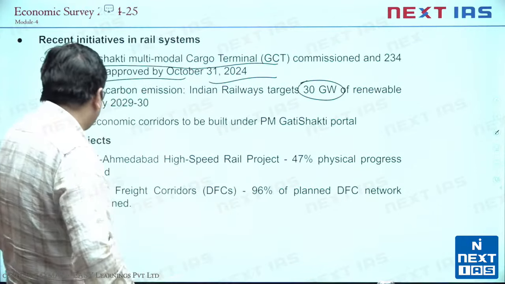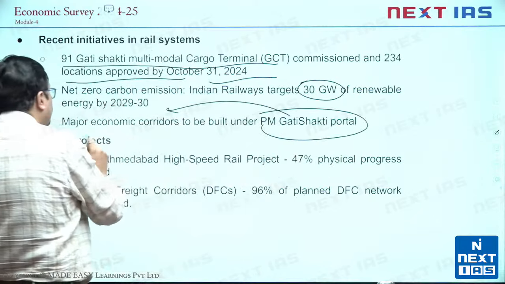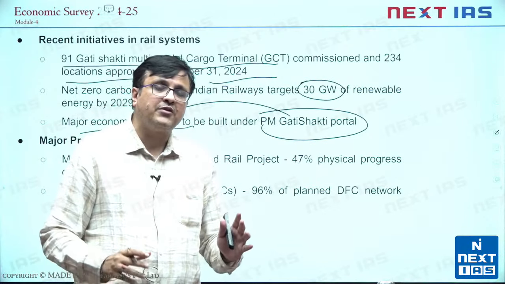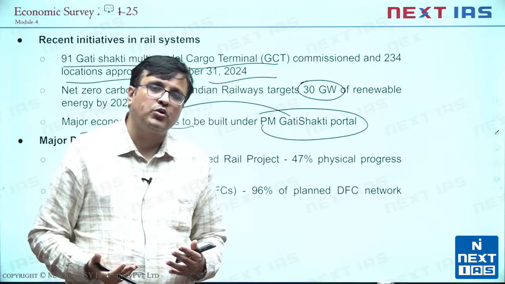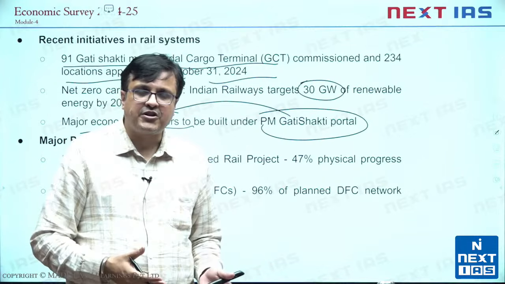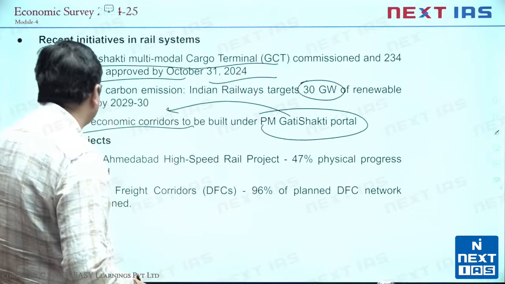Bareli. Then of course we also see that on PM Gati Shakti portal now, all major economic corridors will be built, and this will help in making sure that we are connecting Delhi, Mumbai, we are connecting with multiple possibilities of routes. We are connecting Mumbai, Ahmedabad, Chennai, Bengaluru, and Visakhapatnam, Kolkata. These are all routes which are under study at the moment.